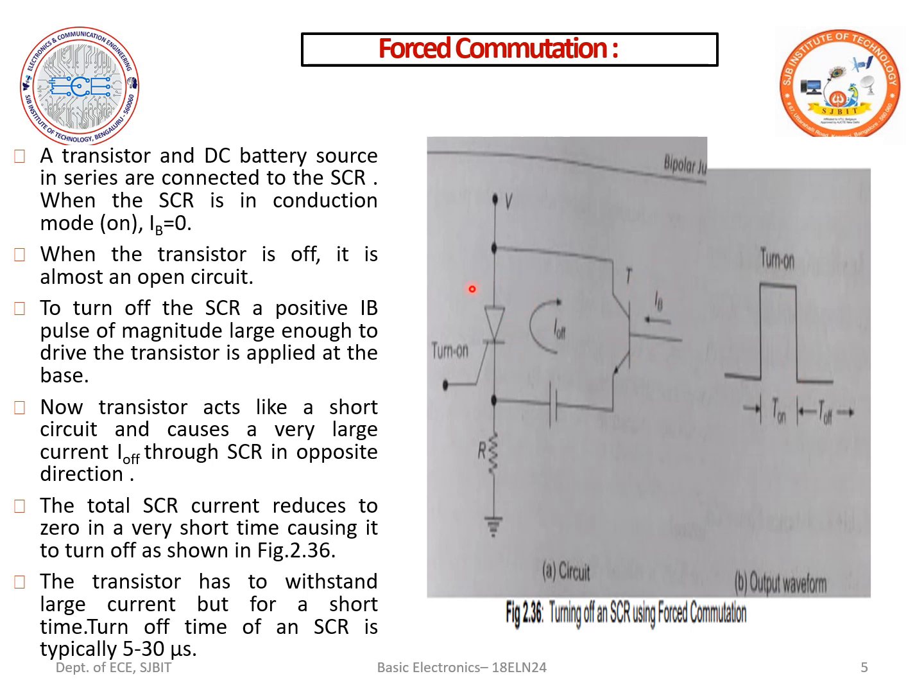Once I want the SCR to be turned off, I make sure that the pulse generator generates a pulse and my SCR is turned off. Why is it turned off? Because there is a current from the transistor, I off, which is in the opposite direction to the flow of the SCR current. As a result, the SCR current reduces to 0. So this is how the forced commutation occurs in the SCR.